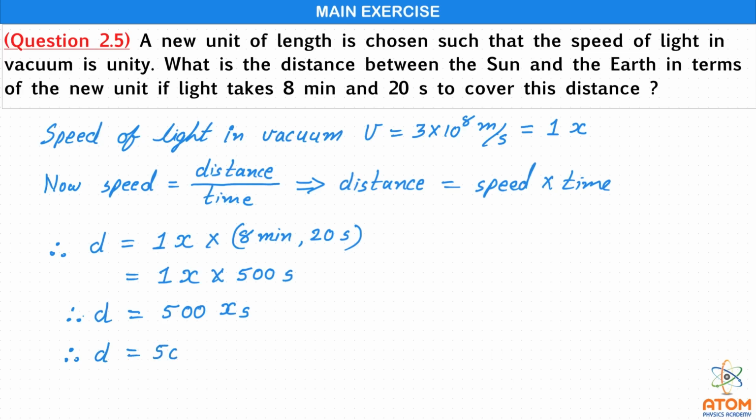You can also write it like x was which we have assumed. So at the place of x now I can put d is equal to 500 new units. We don't know the name of new unit. X was just we have assumed, but let us say whatever the new unit is. So we can write d is equal to 500 new unit. That is our final answer.